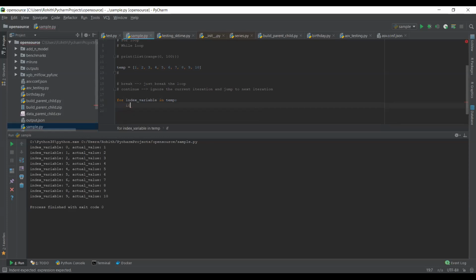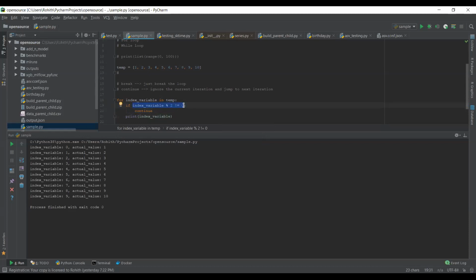Okay, if index variable modulo 2 not equal to 0, continue, else print index variable. So this is a condition just to identify even numbers. Okay.